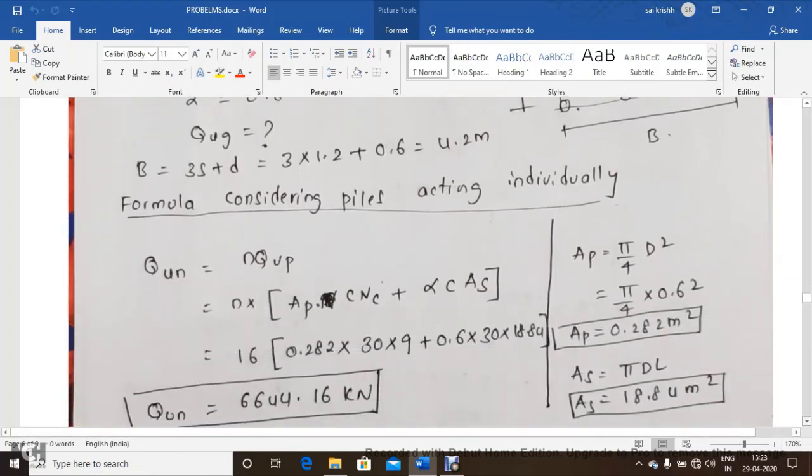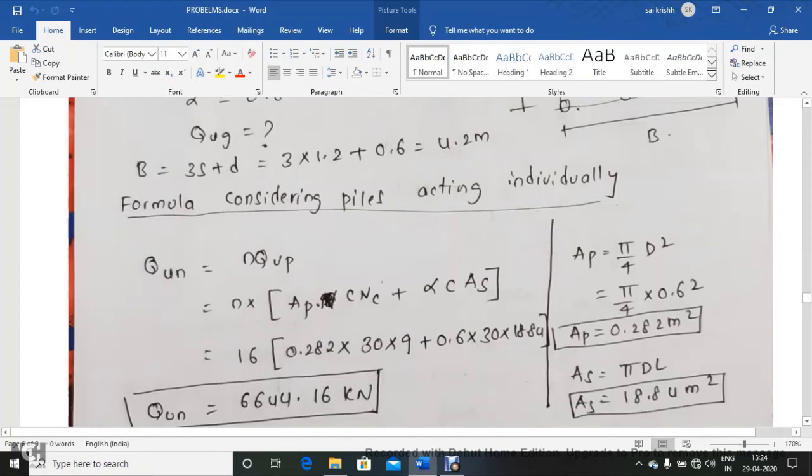First, as usual, we'll write down the formula to calculate when piles are acting individually. So QUN is equal to N times QUP. QUP is again AP into CNC plus alpha C into AS. AP is the area of the pile foundation. Here I have calculated it by using pi by 4 d square. Surface area is pi into d into L, which is 18.84 meter square.